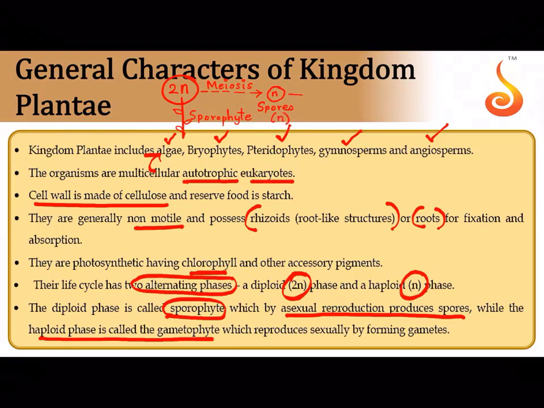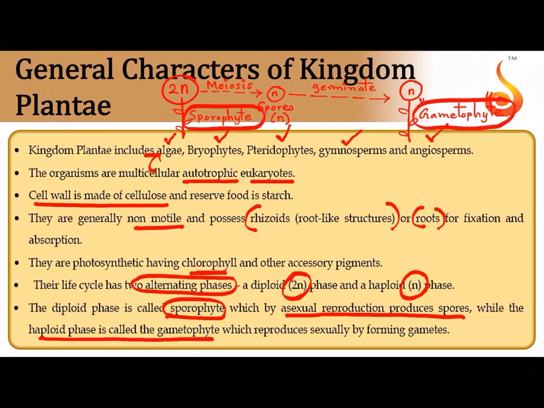That's why these are haploid, and these haploid spores will be set free and they will fall on a suitable substratum and they will germinate into a new plant, and this new plant which is now produced will be a gametophyte. So now you have a loose idea. We will discuss in detail in the further slides, but for now remember, generally you will find two different plants in the life cycle of a typical plant, that is a sporophyte and a gametophyte. A sporophyte's job is to produce spores through meiosis, and a gametophyte is produced by the germination of the spore.